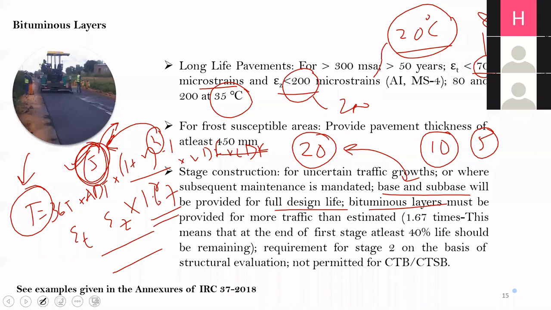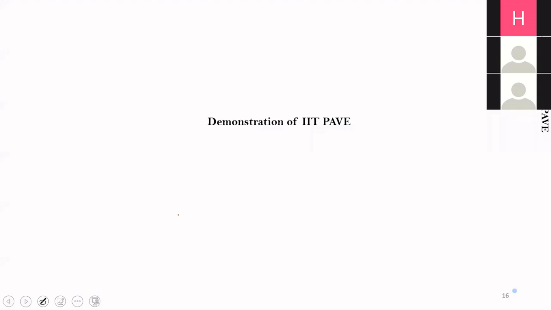So with this background and with the presentation which I gave in the first half, let us look into the demonstration of IIT PAVE. Before I give you the demonstration, I thought of giving it using an example.